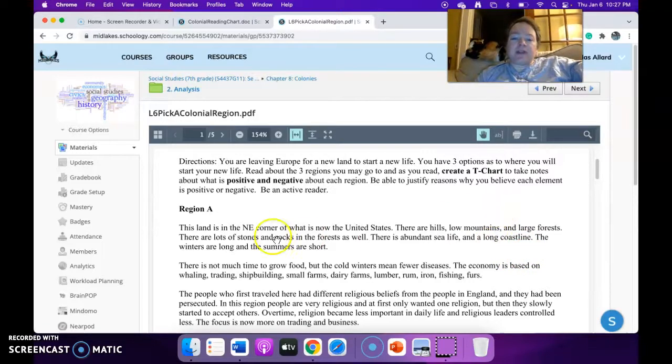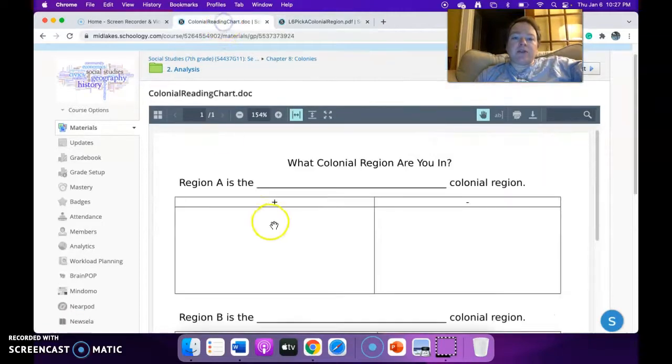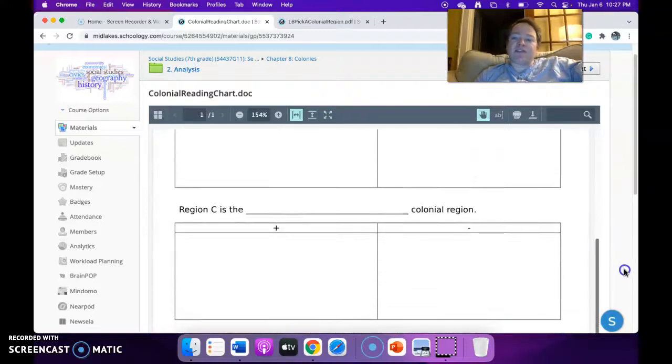But let's talk about some negatives. There are lots of stones and rocks in the soil. That's going to make farming pretty difficult. The winters are long and the summers are short, meaning I do not have a long growing season. So that is some of the things that I would put in my plus column and in my minus column. I think you should get at least 4 to 5 in each column. If you're struggling to get pluses in one column, that lets you know that might not be the area for you. You're going to do that same thing for B and for C.